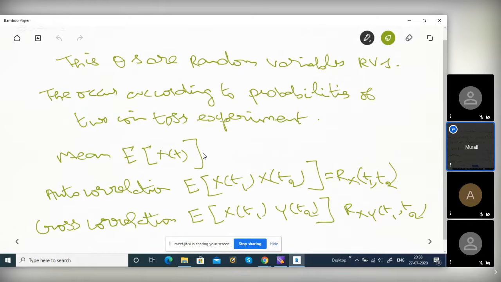Okay. Now, what is E of x t actually? This is a statistical average. Deterministic average is when the signal is given to you, you sum it and divide by the number of samples; it is a deterministic time average. This is a statistical average. How do you find the statistical average? These concepts must be very thorough, otherwise it will be difficult to do anything. That's why I'm taking a lot of trouble to make you understand. Maths I keep to a minimum, but intuitively I develop the subject.